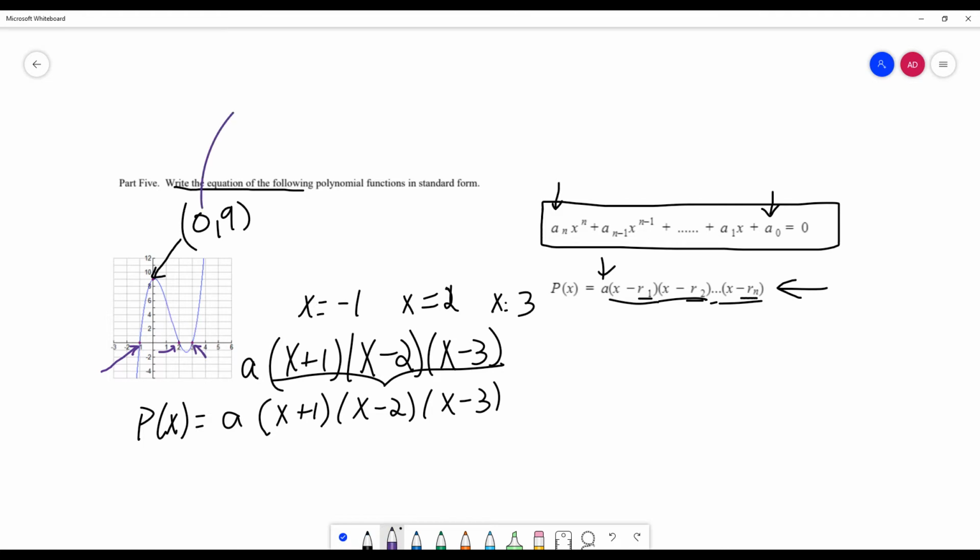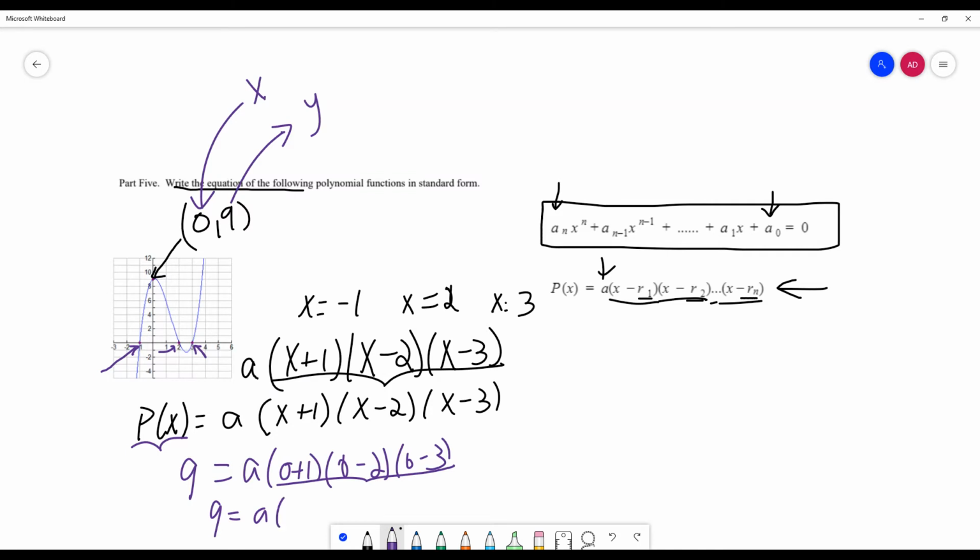I have stressed many times in class, when you are given an ordered pair, you are given a very special gift. You're given an x value and a y value. So that means when x is 0, your y value is 9. Remember, p of x is like saying y. So when x is 0, your y is 9. Put 0 in everywhere you see that x. And now check out what you got. 9 is equal to a, and when you multiply all those together, you get 6. So 9 is equal to 6a, which means a is 9 over 6, which is 3 over 2.